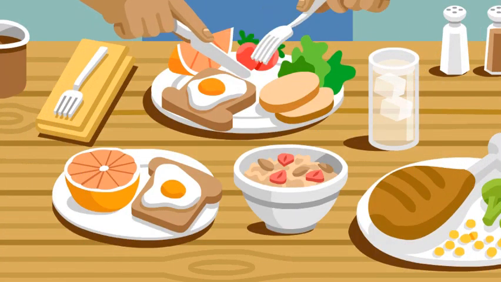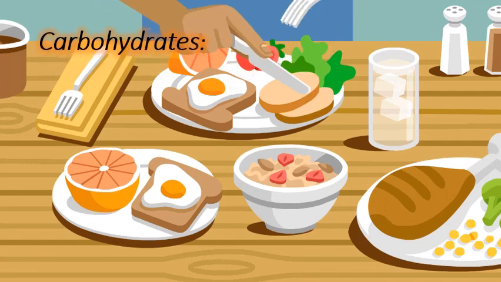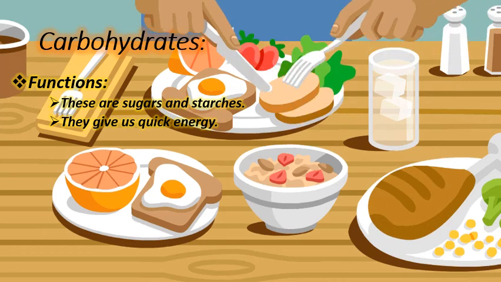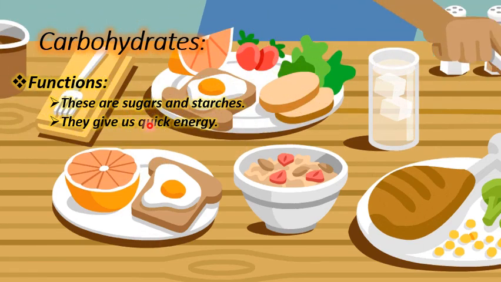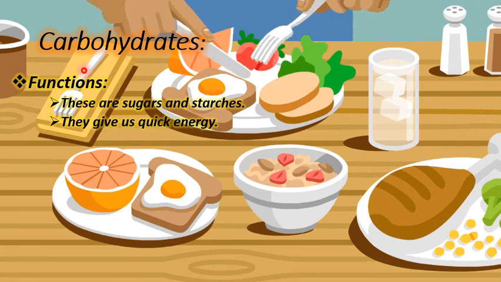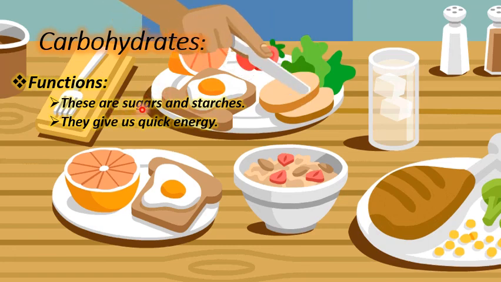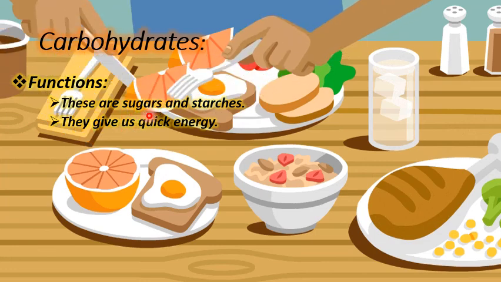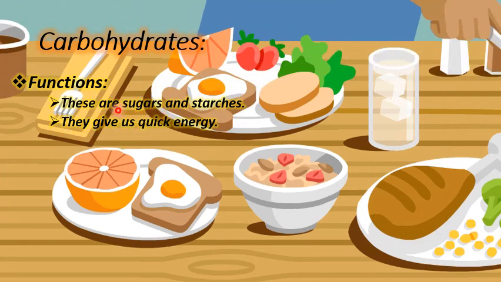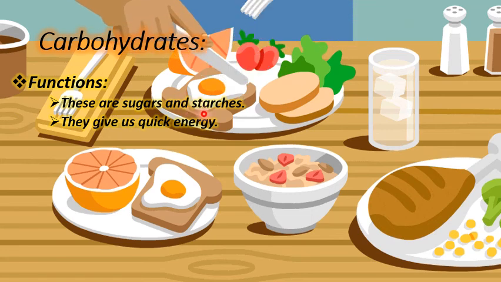The next nutrient which we are going to study is carbohydrates. Carbohydrates are really important to our body and they are sugars and starches. This is not the sugar that we use in our kitchen. There are a number of types of sugars, and some of the sugars are also called starches.